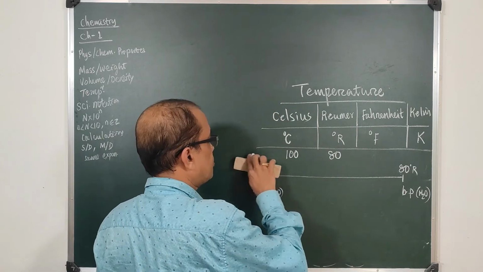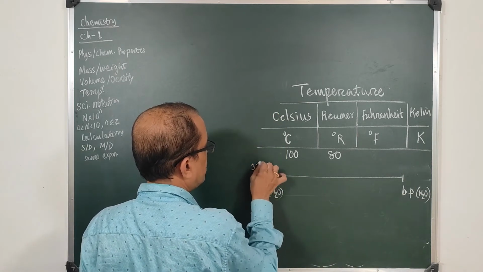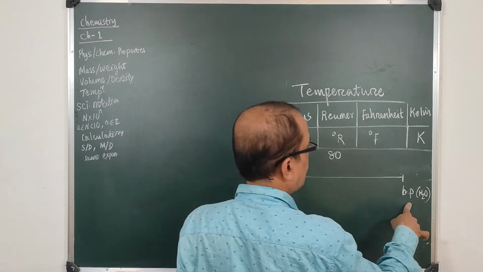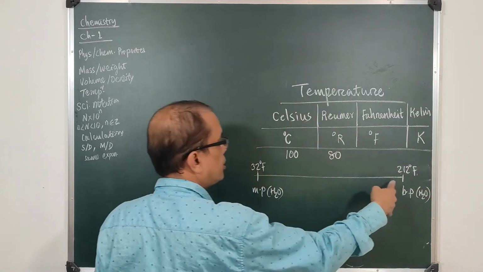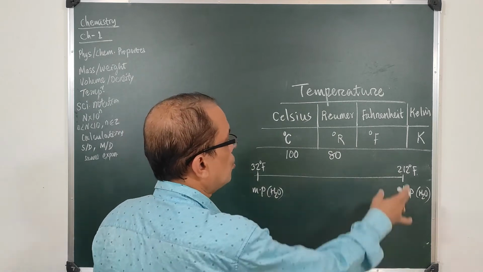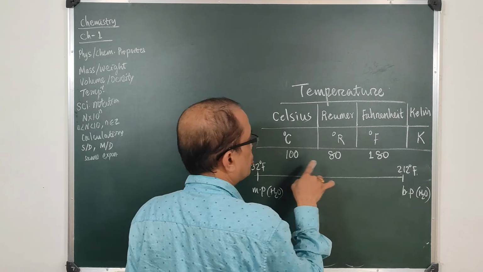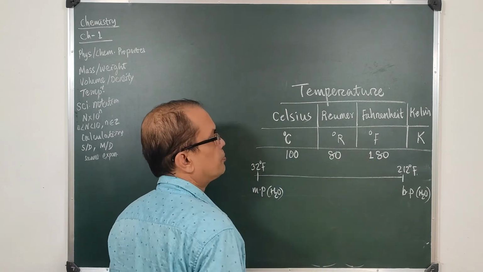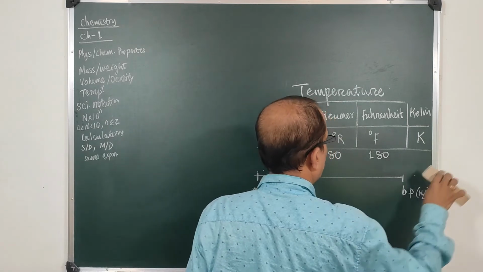And in case of Fahrenheit, the melting point starts at 32 degree F and the boiling point at 212 degree F. So what will be the number of graduations? 212 minus 32 gives us 180. Just to remember, the sum of these two is this. And in case of Kelvin, these values differ.